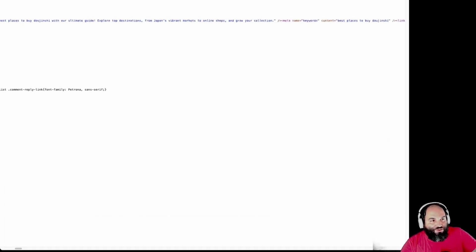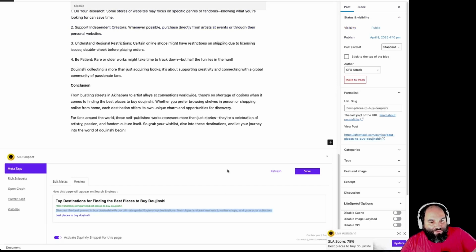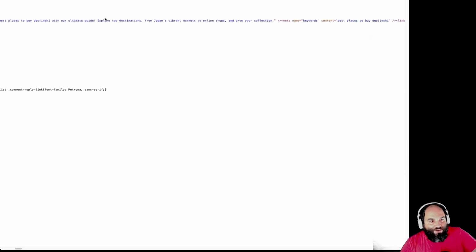Sometimes plugins will show you that things work in this preview stuff, and then when you see it on Google, it's not good. But everything that's inside the source code is what gets picked up by Google. So this is the ultimate way of verifying that your SEO is perfect. Just check the source code. Okay, thank you very much. This was the last part of the demonstration that I actually wanted to show you.